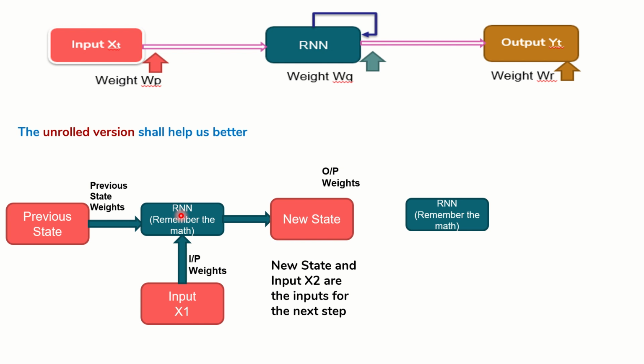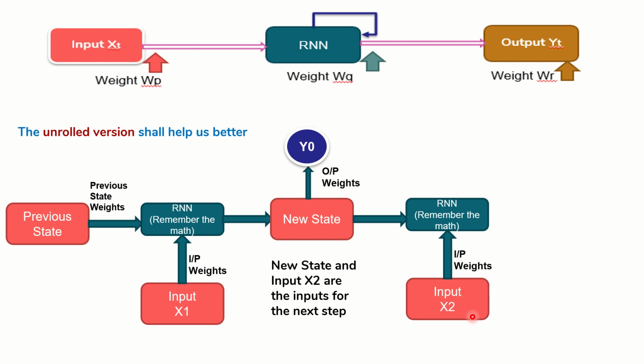Now, what is the input to the next RNN module? The input is nothing but the new state, and input x2 will serve as the input. But before that, we need to arrive at the output y0. This is the speciality of RNN. We keep computing, we keep pushing it forward. So now we will get the output y0 with the new state along with its output weights. When we compute, we get y0. Then this is pushed into the next state where the new state and the input x2 together into RNN will get me a new state, and from there with its corresponding output weights, I'll get y1. This is called the unrolled version of RNN.